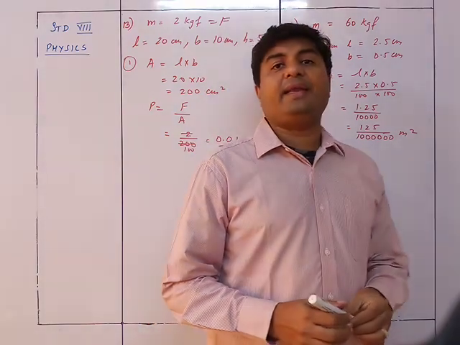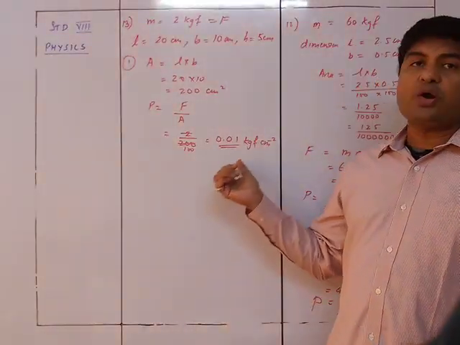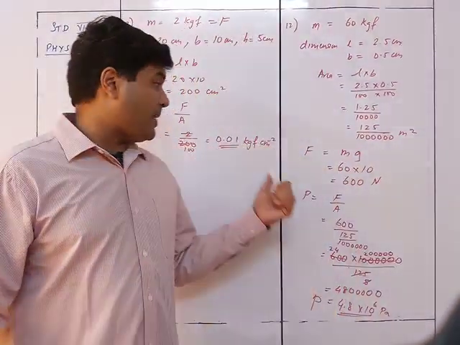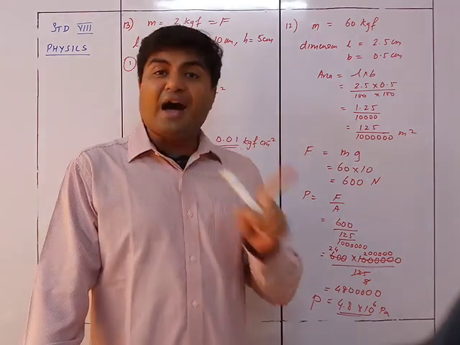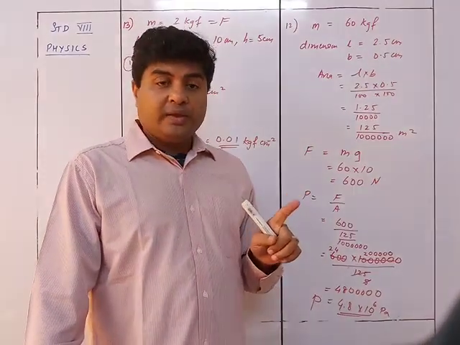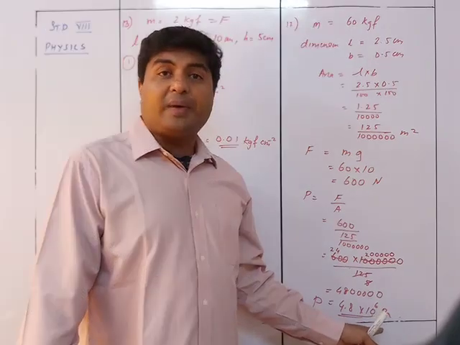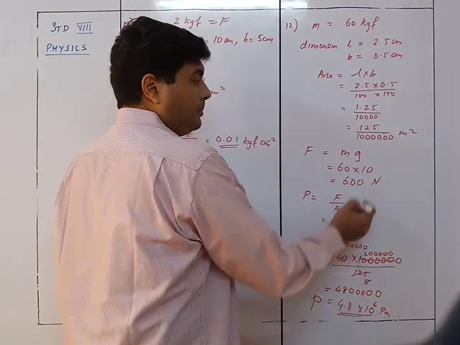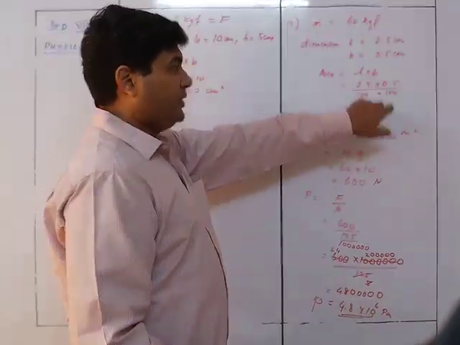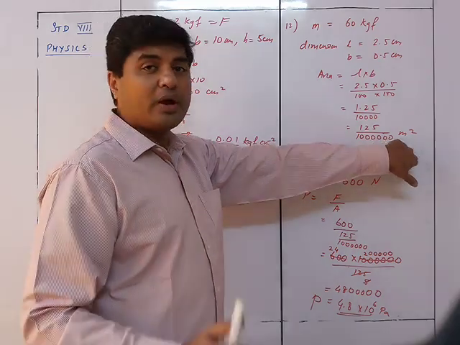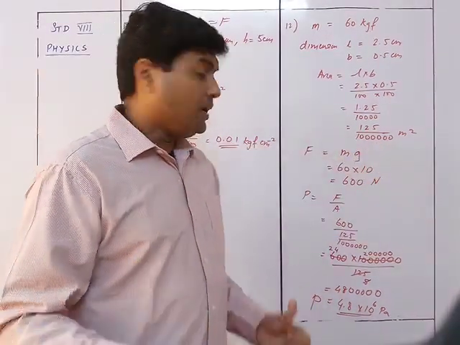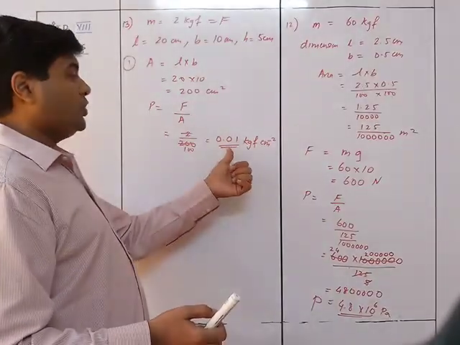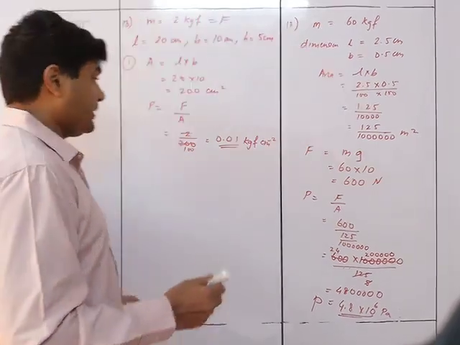So this is very important to write the right unit. See, there is no harm in not changing it into meter square or not changing it into Newton unless and until you are writing it in the proper manner. Moreover, they had not asked you to change it into Pascal. In the earlier sum, they told you to find out in Pascal. That's why you did all these. You did this thing because you wanted it in Pascal. You did this also. Why did you convert centimeter square into meter square? Because you wanted it in Pascal. Here they didn't tell me to find out in Pascal, so I am finding out in the easier manner. Yes, 0.01 kgf centimeter square.